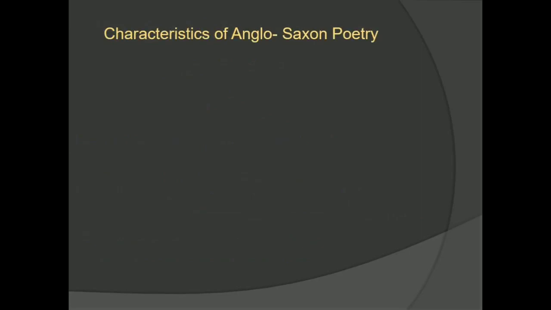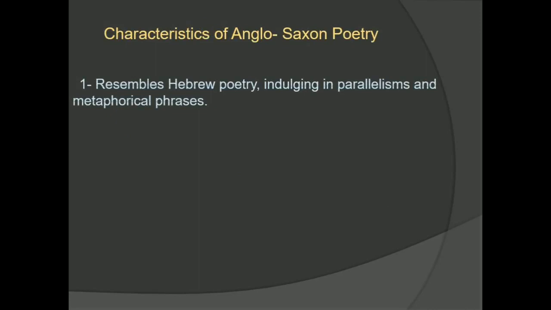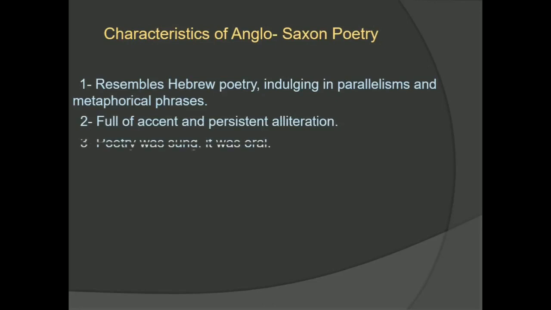Let us now go to the main characteristics of Anglo-Saxon poetry. The first is that it resembles Hebrew poetry, indulging in parallelism and metaphorical phrases. The second is that it is full of accent and persistent alliteration. Three, poetry was sung; it was oral.